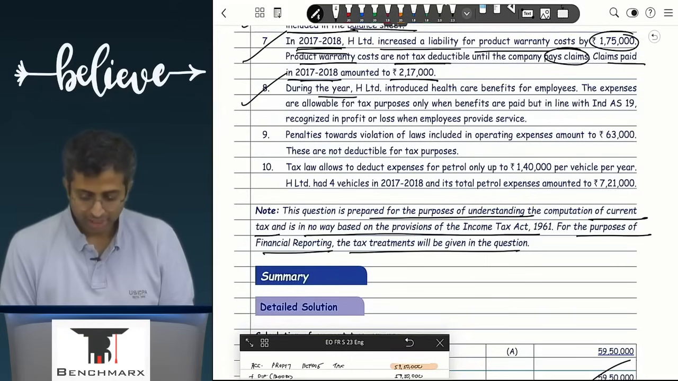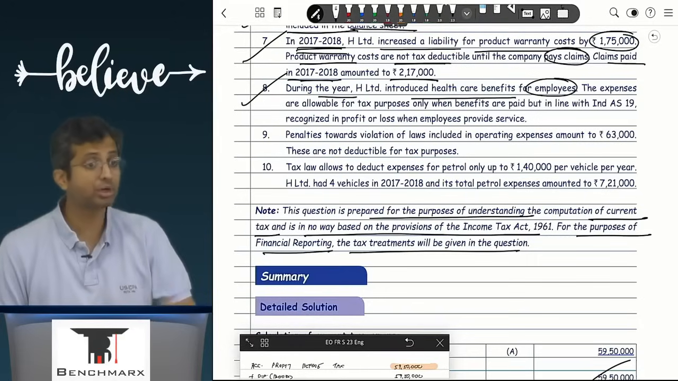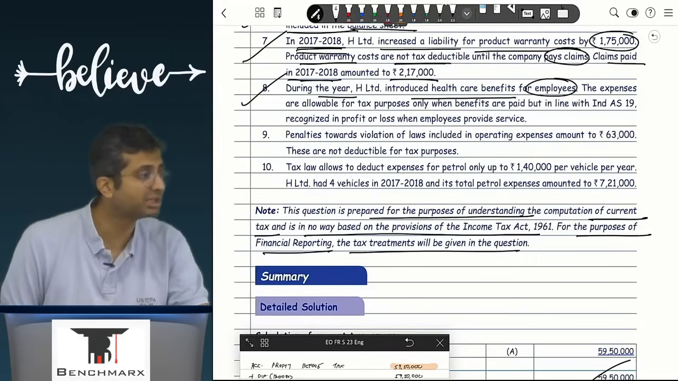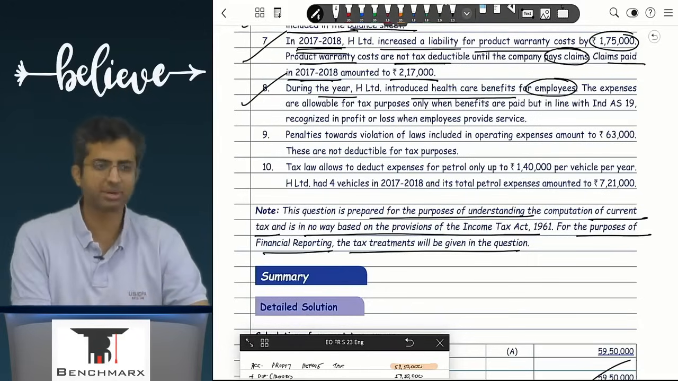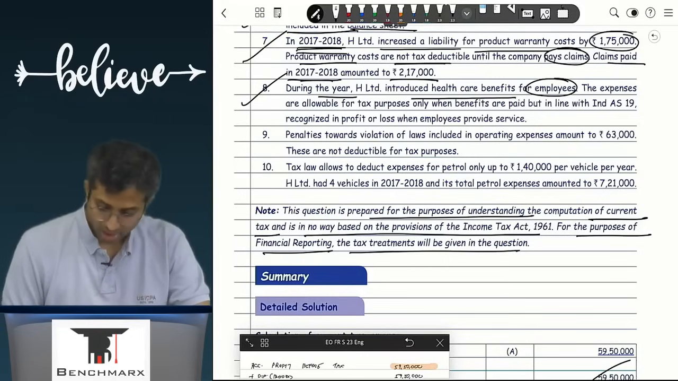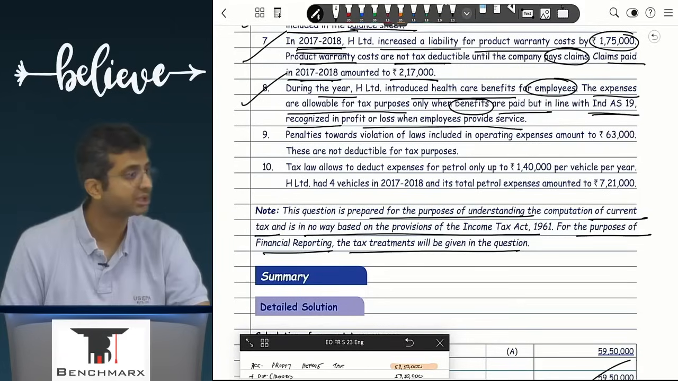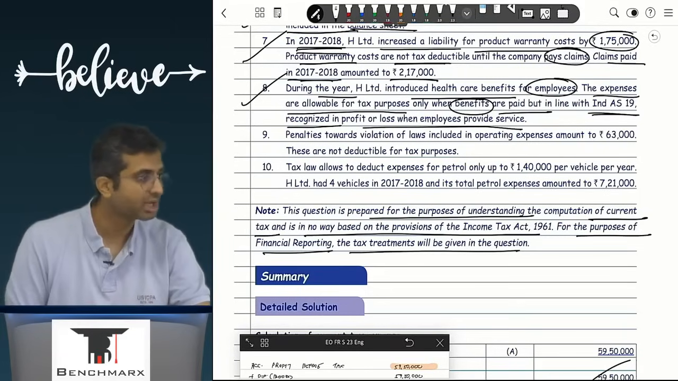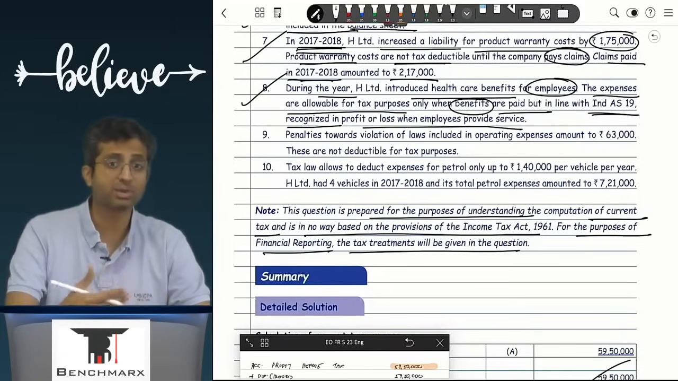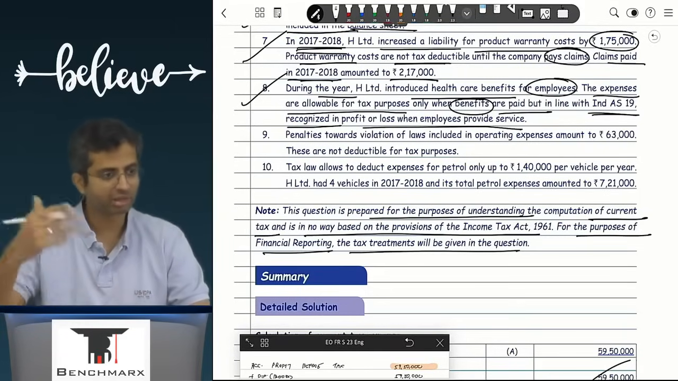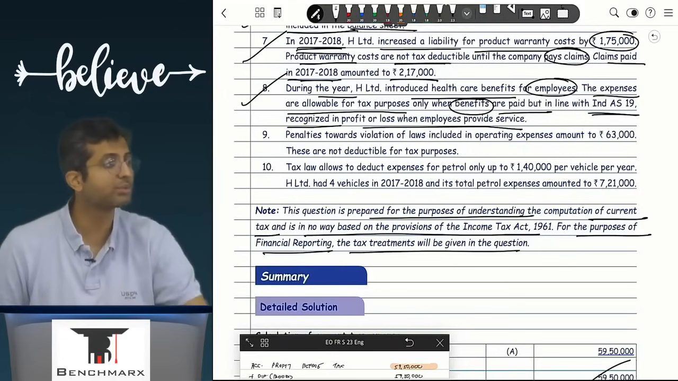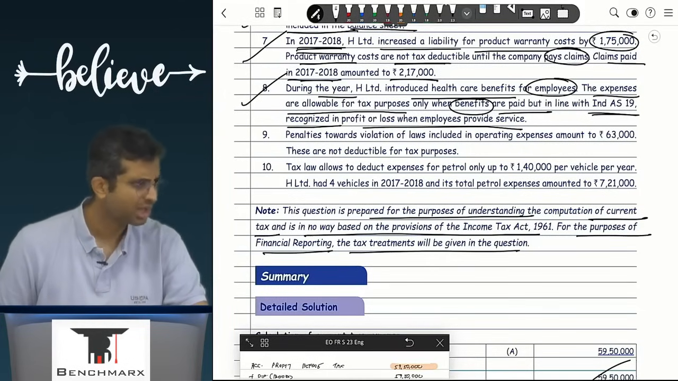During the year, H introduced healthcare benefits for the employees. Which means will there be anything in the opening? No. Whatever has happened is in the current year only. The expenses are allowable for tax purposes only when the benefits are paid. But in line with Ind AS 19, you have recognized it in profit and loss when the employee provides service. This can be like gratuity too. For gratuity, you recognize expense as and when the employee renders service. But income tax says when you pay the gratuity, you claim deduction. Is that a temporary difference again? That is a temporary difference.